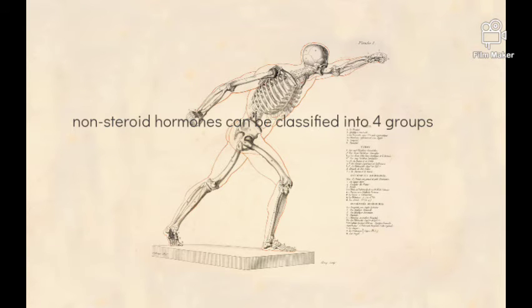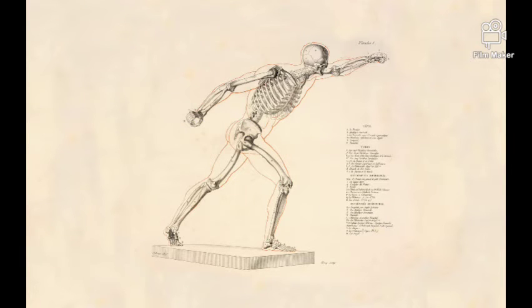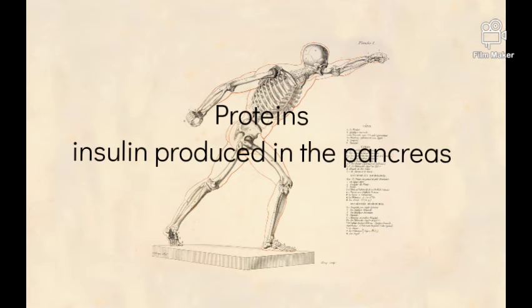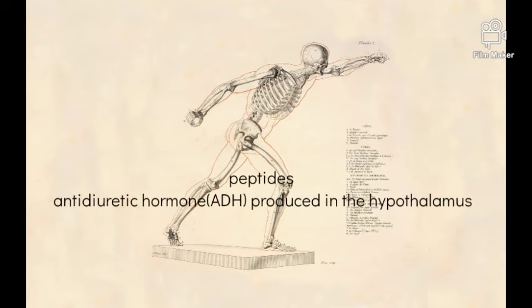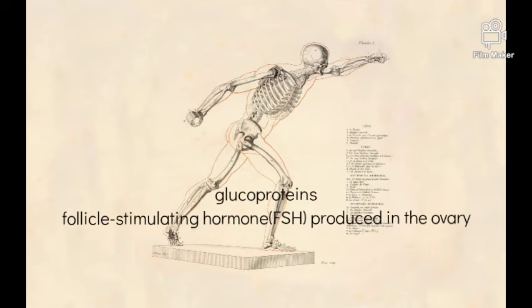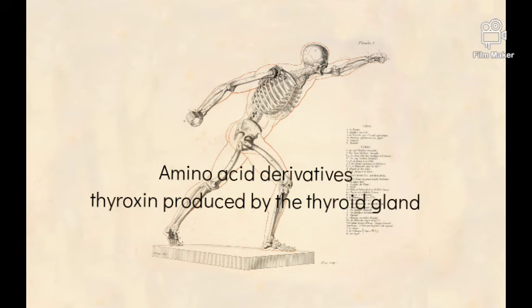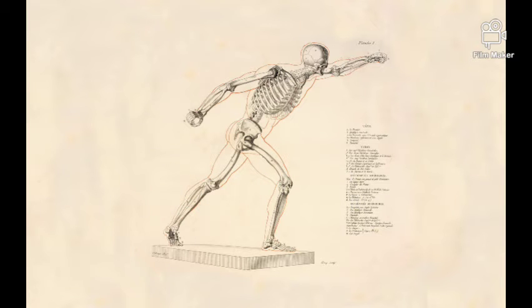These non-steroid hormones can be classified into four main groups. First is proteins, for example, insulin produced in the pancreas. Next is peptides, for example, antidiuretic hormone or ADH produced in the hypothalamus. Next is glycoproteins, for example, follicle stimulating hormone produced in the ovary. Next is amino acid derivatives, for example, thyroxine produced by the thyroid gland.